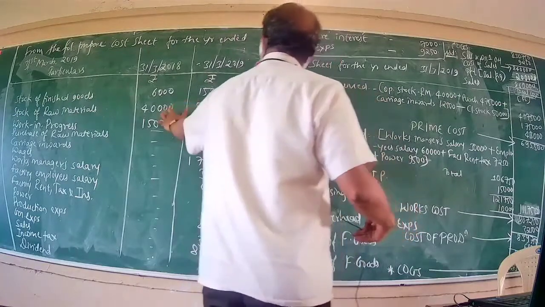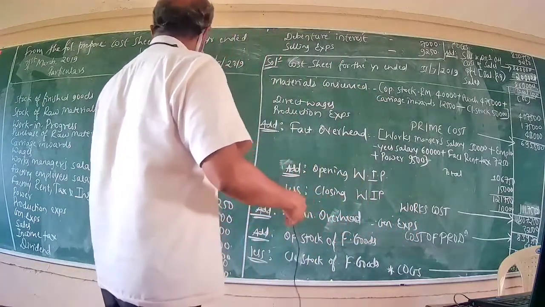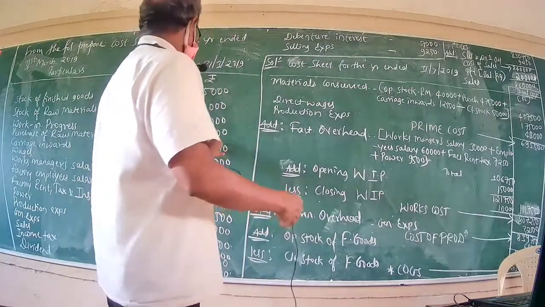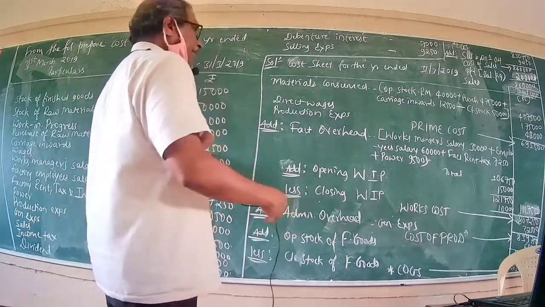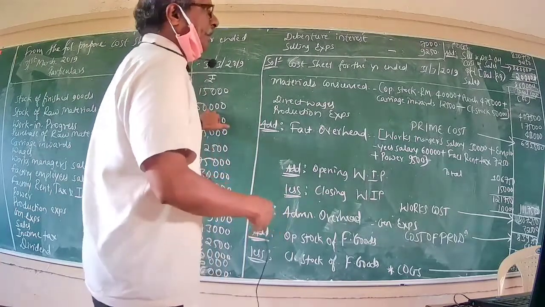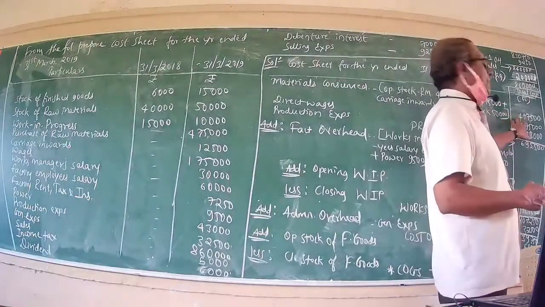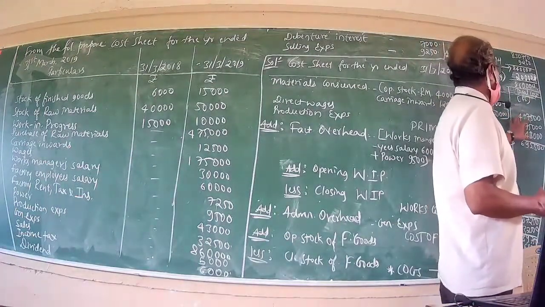Thus, opening stock of raw material 40,000, add purchase of raw material 4,75,000, add carriage inwards 12,500, less closing stock of raw material rupees 50,000. The net worth of material consumed during the year would be 4,77,500.